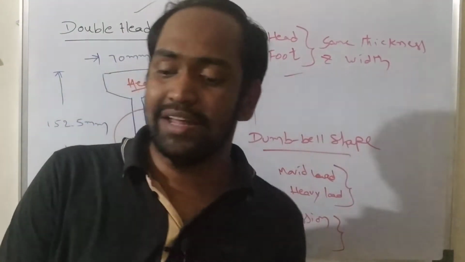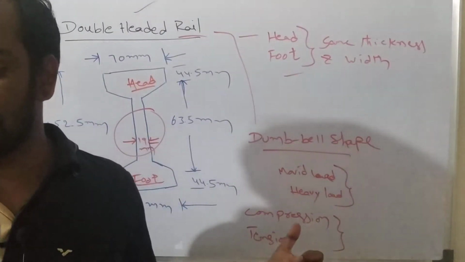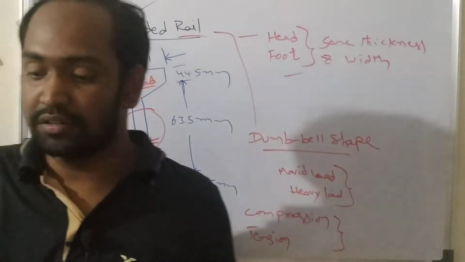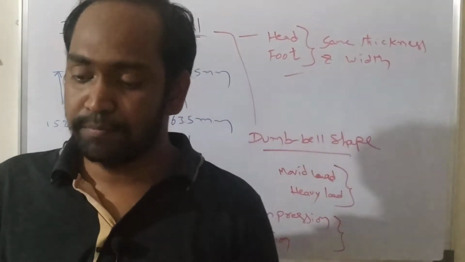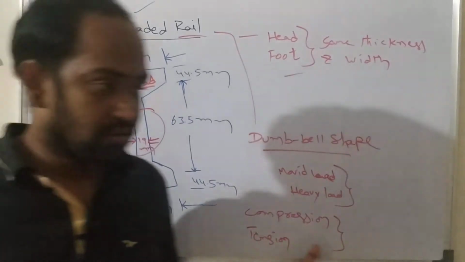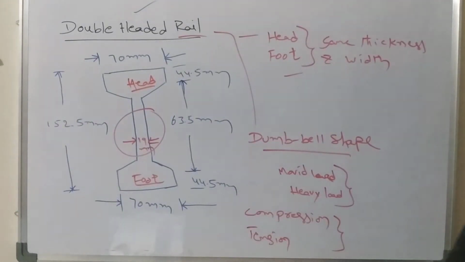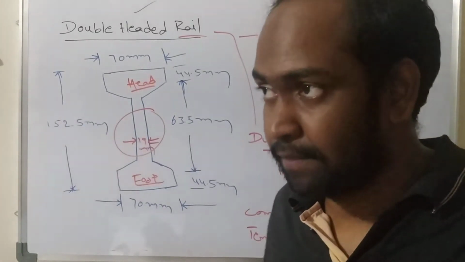The idea behind using these double-headed rails was that when the head was worn, in the course of time the rail could be inverted and reused. But because the rails could fail, they always had to be reused again.